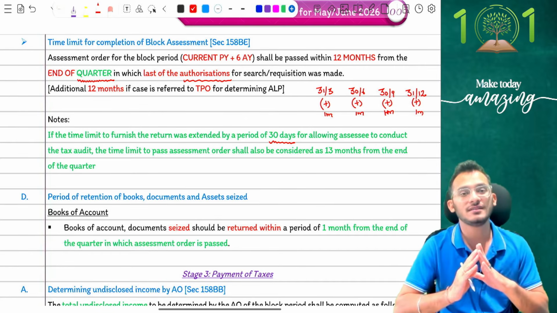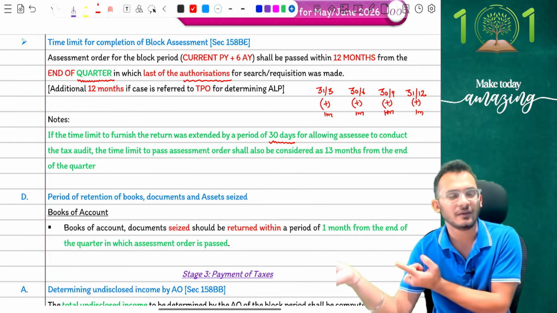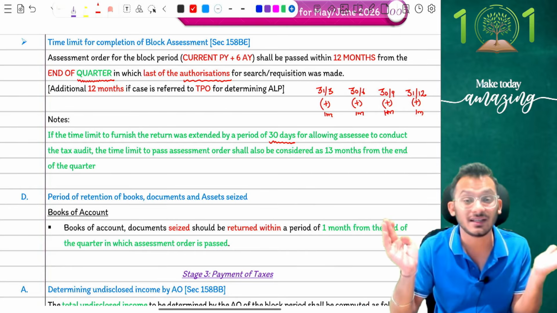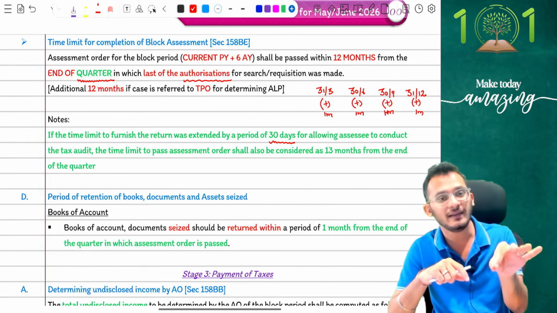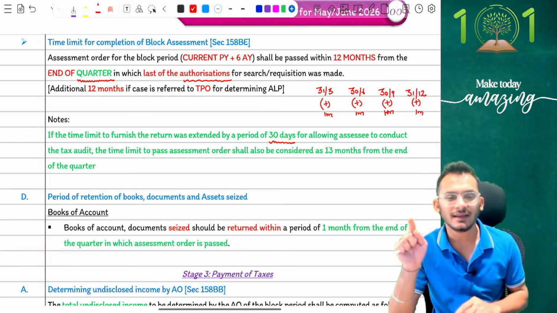If it comes for examinations, you can expect this in question number 5. If it comes in question number 5, bonus, you're anyway not going to attend it. If it comes in MCQs, be very careful. Yes. So what is the amendment, people?